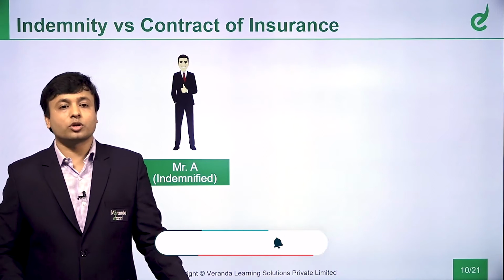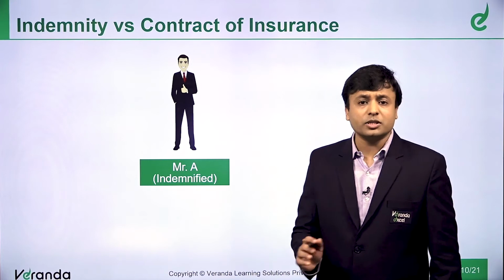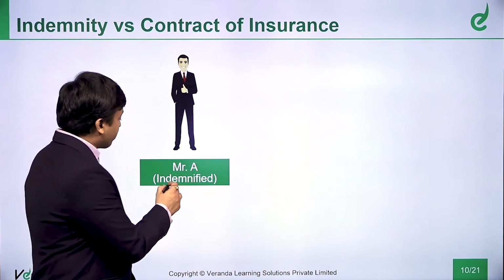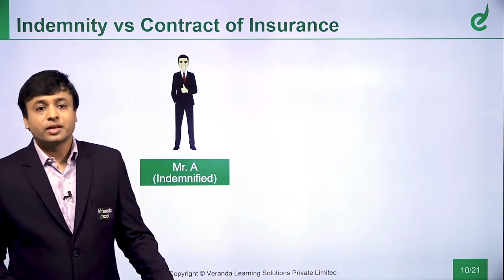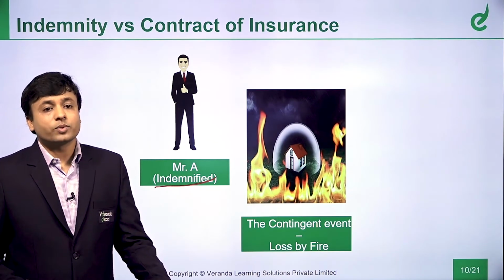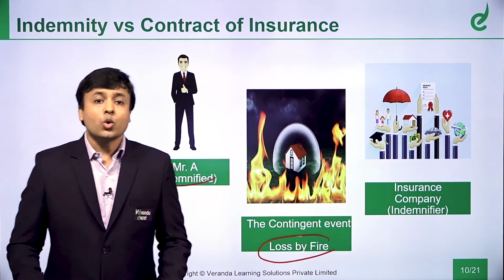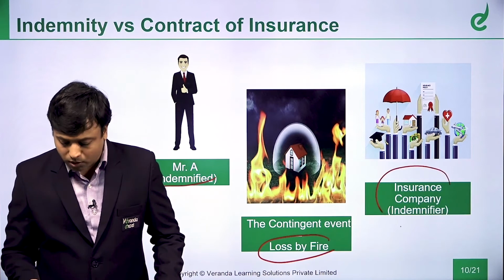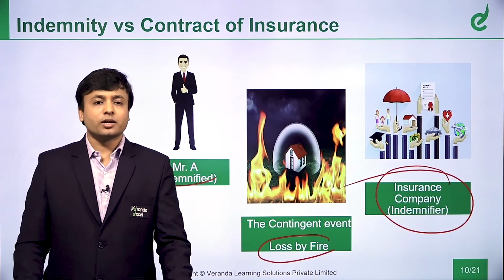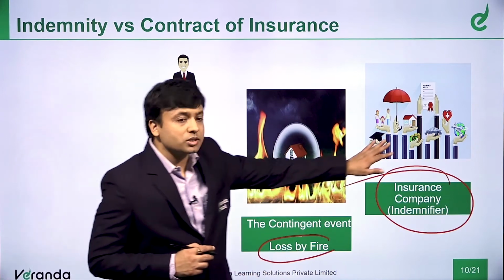So, here we come to the concept of indemnity versus contract of insurance. What is indemnity versus contract of insurance? So, here Mr. A is indemnified, and what is the contingent event here? The contingent event is the loss by fire. And who is the indemnifier? Who is indemnifying Mr. A is the insurance company. So, in case of an indemnity, what did we say? Two parties. One will be the indemnifier. The insurance company is the indemnifier.